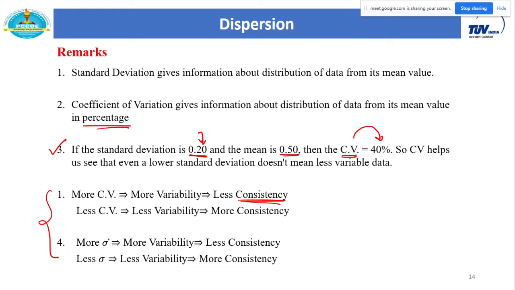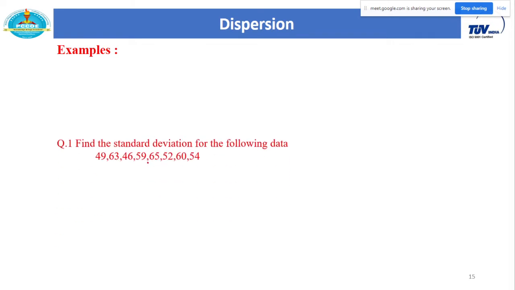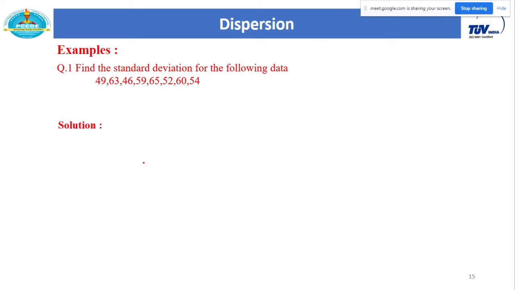More standard deviation means more variability, means less consistency, and less CV means less variability, means more consistency. So these results are useful to check the consistency present in the given data. Later on we will see one example on how you actually check the consistency of a given data.